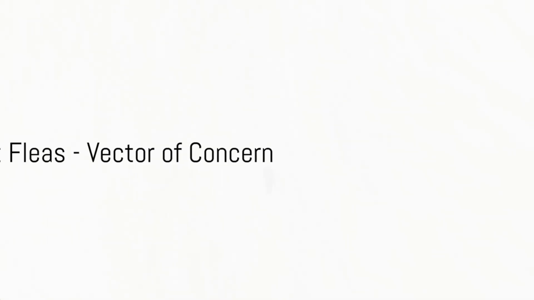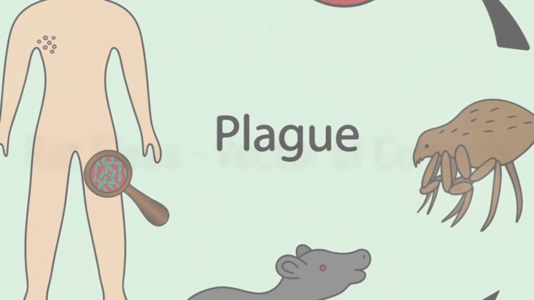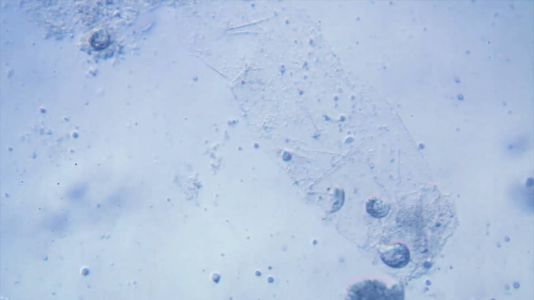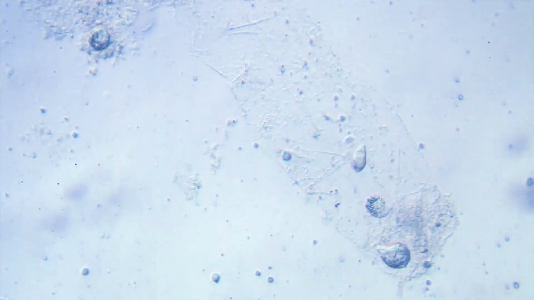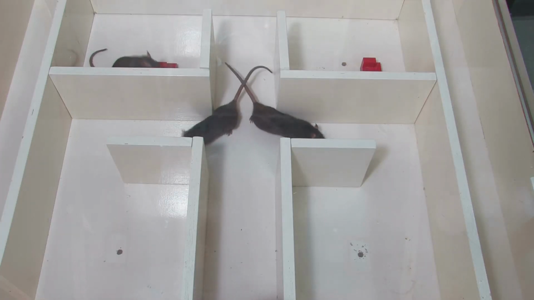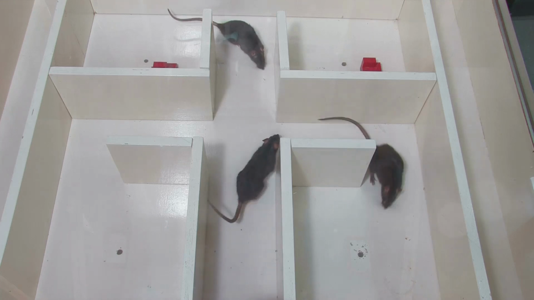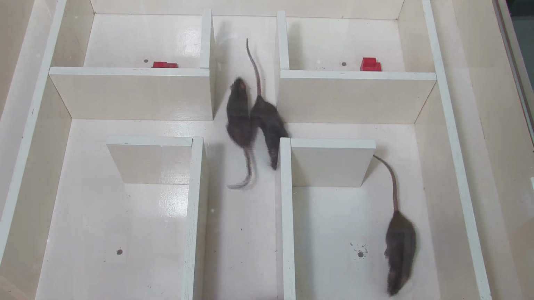Finally, we have rat fleas. These fleas primarily infest rodents like rats and can transmit diseases to humans through their bites, including the bubonic plague. Controlling rat fleas involves effective rodent control measures to reduce the rodent population and, consequently, the flea population.